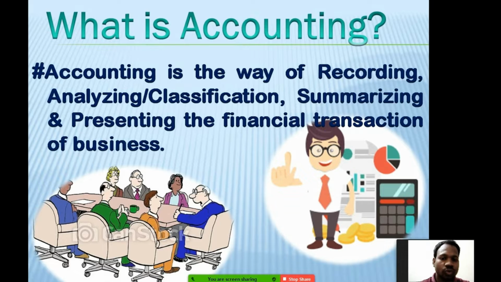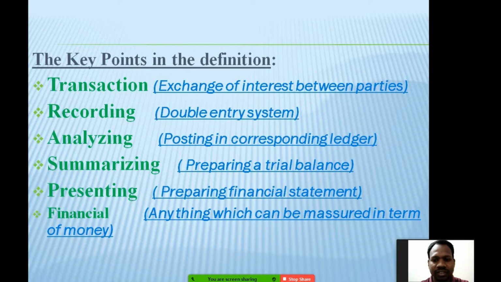If these words are clear, it's very easy to understand the definition of accounting. Let me read it out once again. Accounting is the way of recording, analyzing, classification, summarizing and presenting the financial transaction of a business.